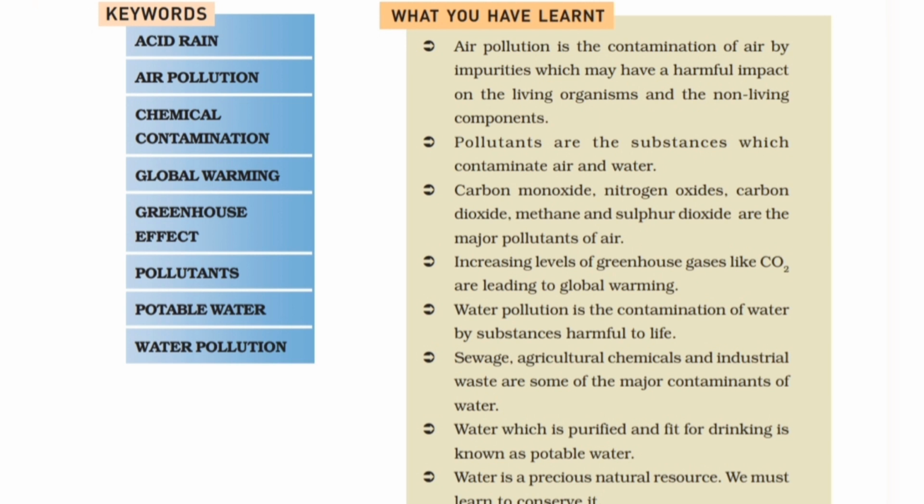Then we have carbon monoxide, nitrogen oxides, carbon dioxide, methane, and sulfur dioxide are the major pollutants of air. Increasing levels of greenhouse gases like CO2 are leading to global warming. So these are very important points, as it's a summary of the chapter. So it should be learned very well. Then water pollution is the contamination of water by substances harmful to life. Sewage, agricultural chemicals, and industrial waste are some of the major contaminants of water.